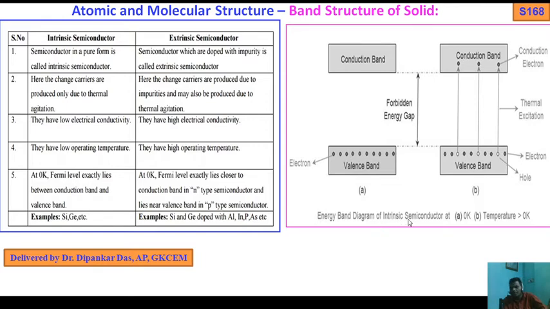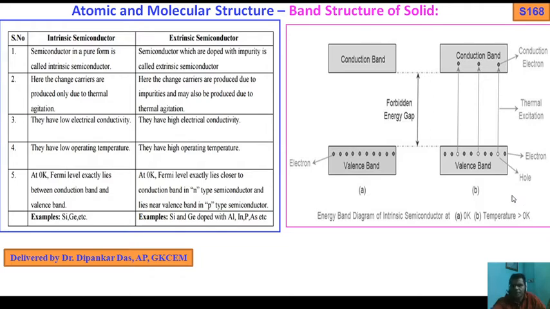Again, the energy band diagram of an intrinsic semiconductor. This one is at 0 Kelvin, and B is above 0 Kelvin temperature. At 0 Kelvin, this is the valence band, and there are so many electrons present in the valence band. Due to the large forbidden energy gap at 0 Kelvin, these electrons cannot jump from the valence band to the conduction band. That's why it acts as an insulator at 0 Kelvin, as I told you in the earlier slide. Now, when the temperature increases, what will happen?